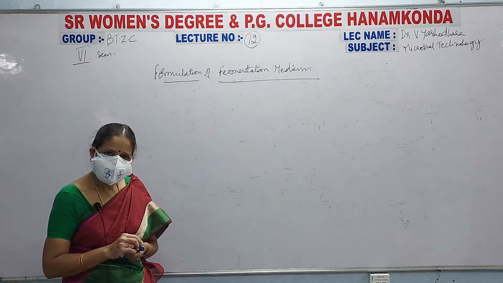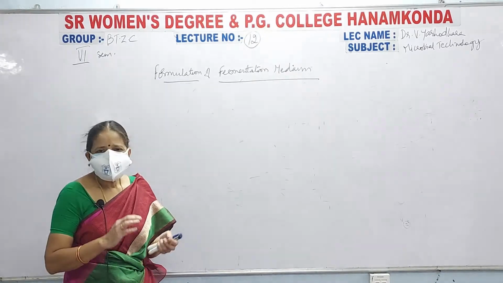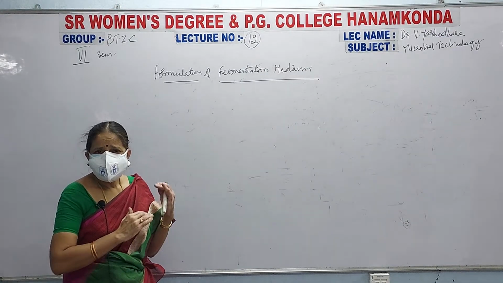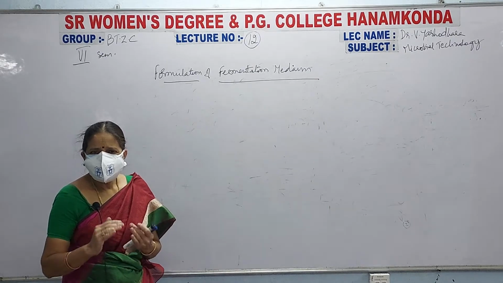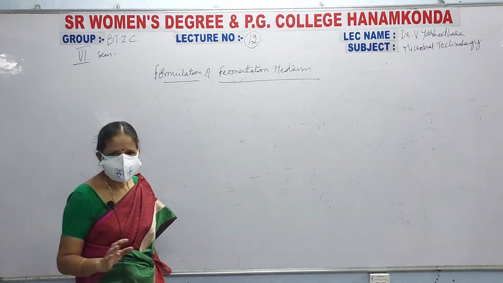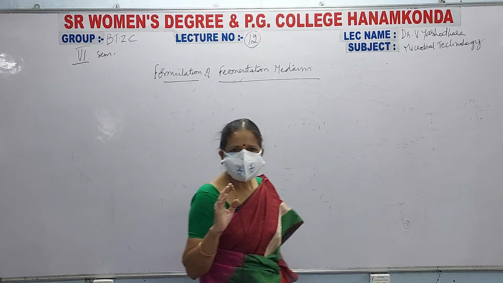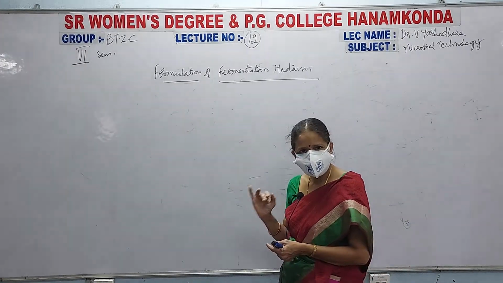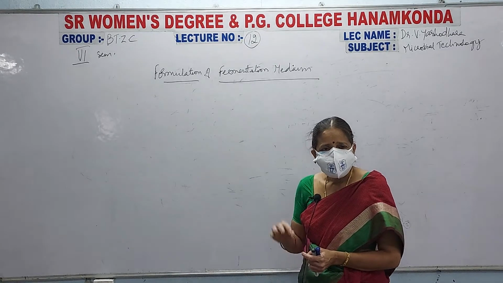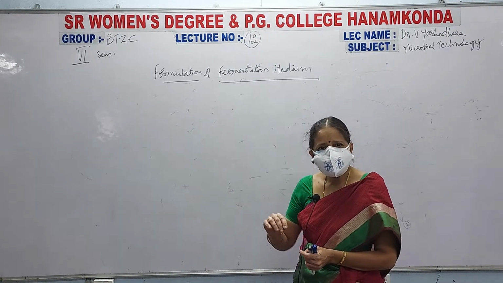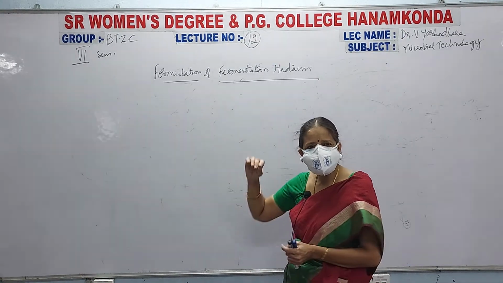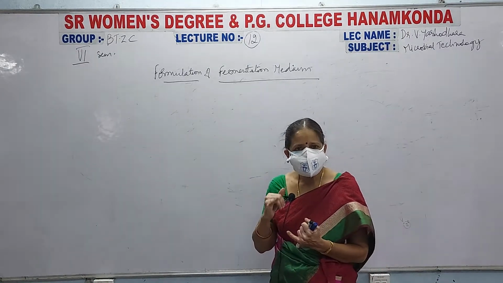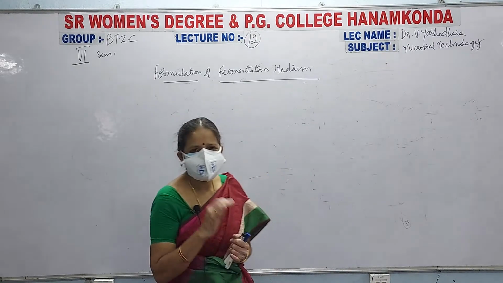But it is not like that. When you are preparing the medium, a special type of medium should be used. That means a proper medium should be used for the culture of microorganisms, first thing. Second one is, the medium should satisfy the nutritional requirements of the microorganisms. Whatever medium you are using, it should satisfy the nutritional requirements of the microorganism.